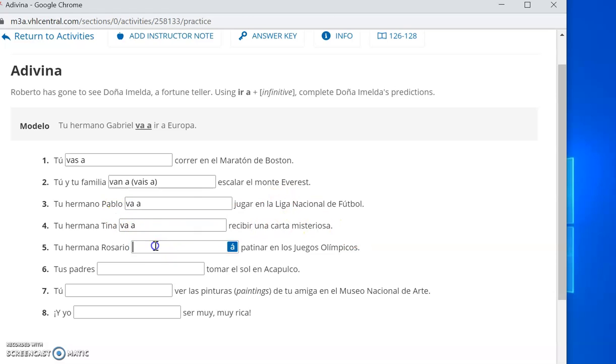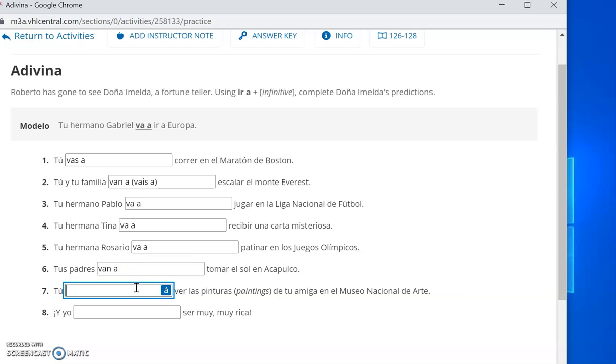Okay. Muy bien. 5. Tu hermana Rosario blank patinar en los Juegos Olímpicos. Pause. And we're back. This is the same as number 4. Va a, right? She's going to skate in the Olympics. Okay? Va a patinar. Bien. Número 6. Tus padres blank tomar el sol en Acapulco. Pause. And we're back. Van a, because ellos, right? Plural, 2 people. They're going to sunbathe in Acapulco.